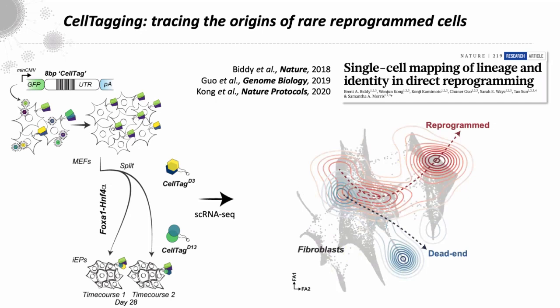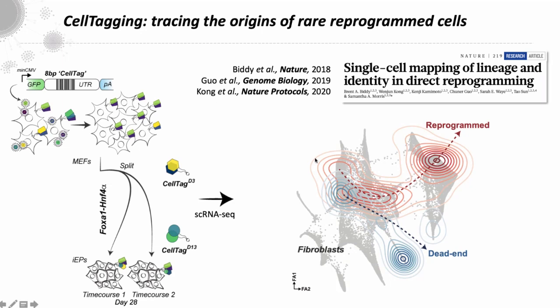And through IEP reprogramming, we've defined these reprogrammed and dead-end trajectories that we've been digging into in a lot more detail. And now Alon and his group have defined so elegantly this concept of the state-fate relationship. And these lineage trees enable us to find these cells that are destined toward a particular reprogramming outcome across this process. So this is something I'm going to come back to at the end of the talk.